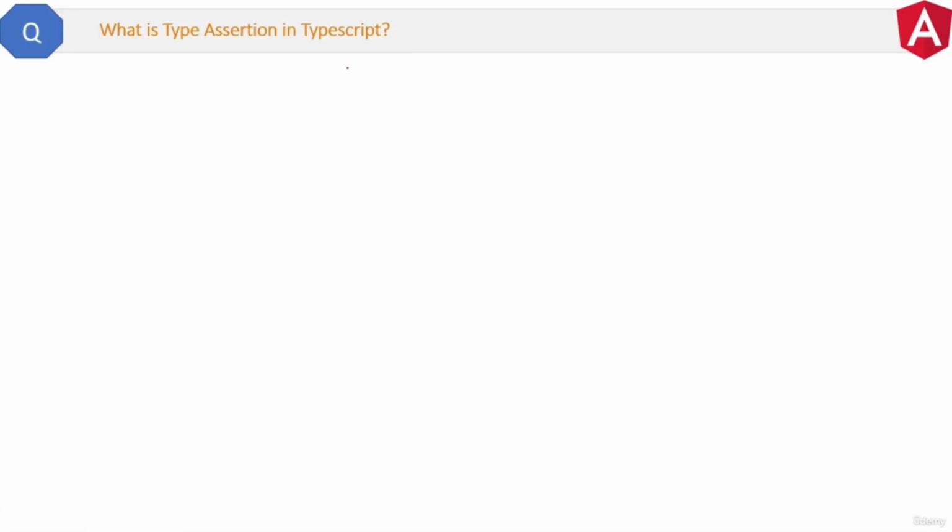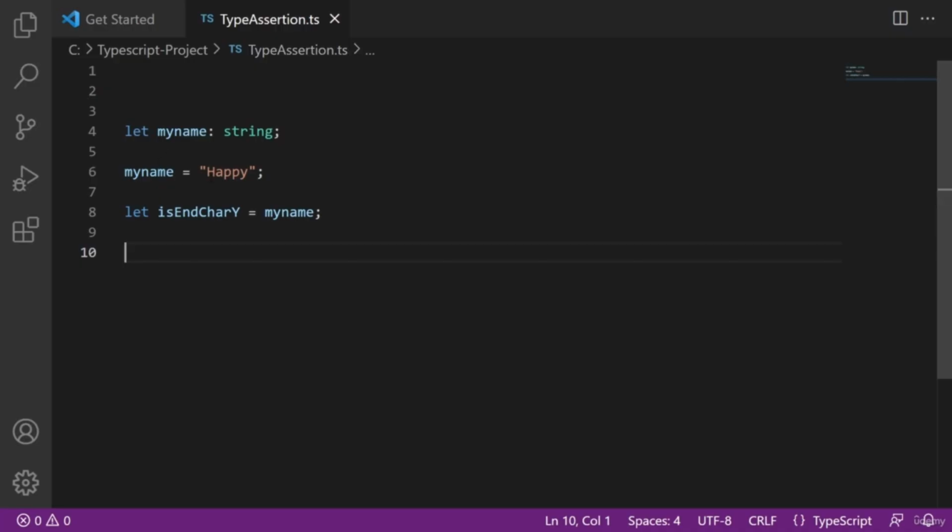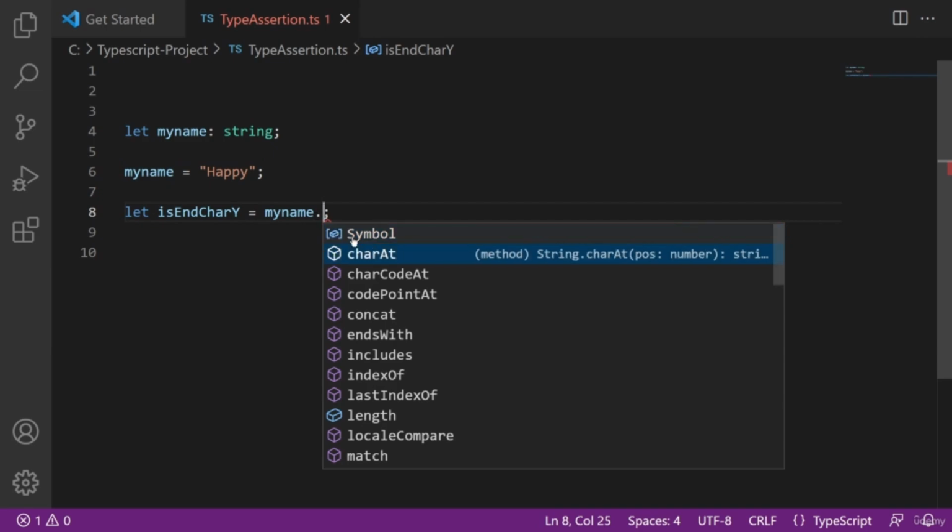Here is a quick and short question again. What is type assertion in TypeScript? Okay, so let's see the example first. See, here I declared a string variable and assigned a value to it. Now if I type my name and press dot, then here the compiler is giving the suggestions of methods and properties which are possible with a string variable, right?